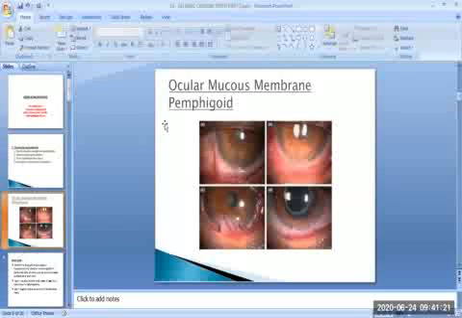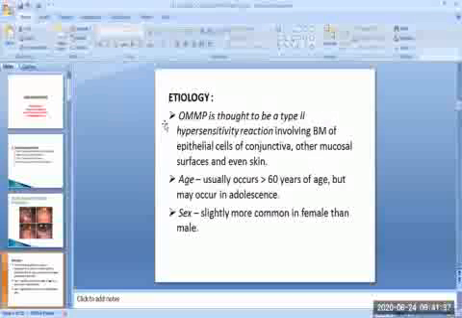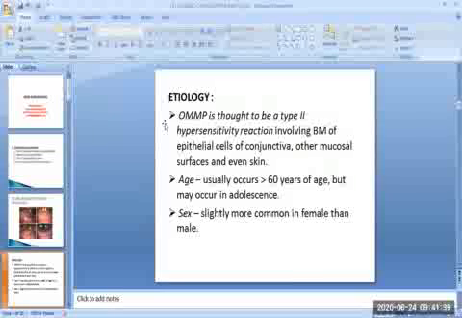So, what is the etiology of ocular mucous membrane pemphigoid, which in short is known as OMMP? It is thought to be a type 2 hypersensitivity reaction involving the basement membrane of epithelial cells of the conjunctiva, other mucosal surfaces, and even the skin.